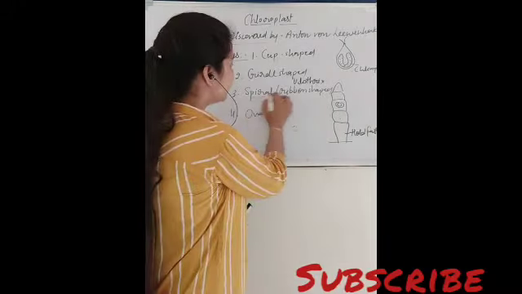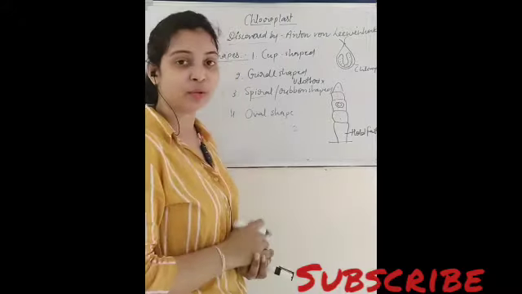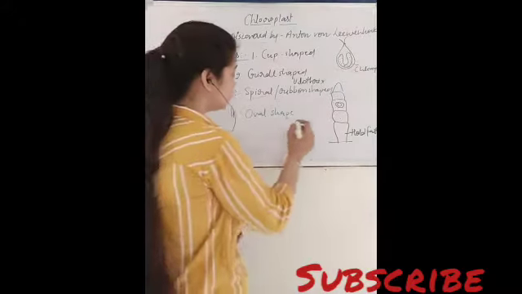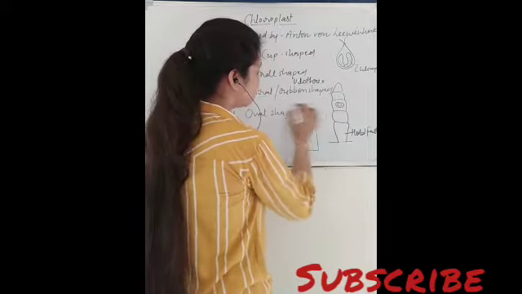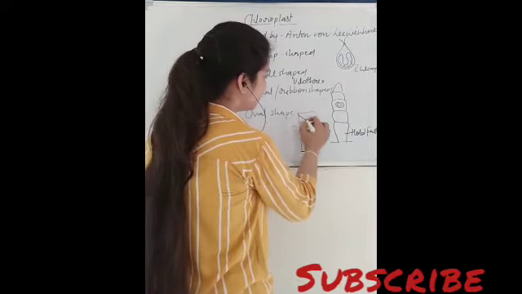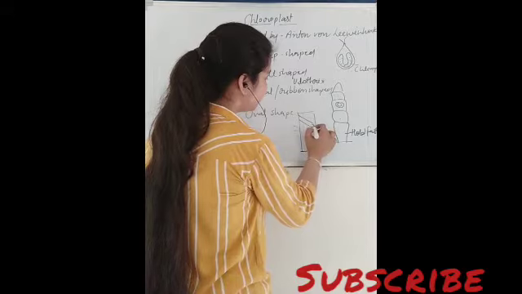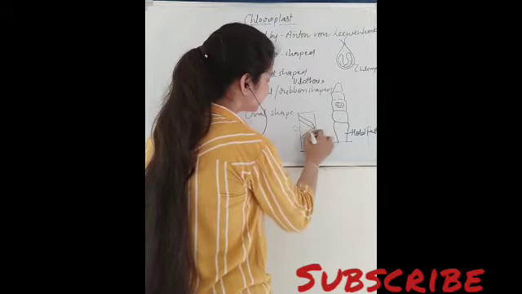Here the next one is spiral or ribbon shaped. There is another alga named Spirogyra. Suppose this is one cell of Spirogyra. So here the chloroplast will be found just like this.